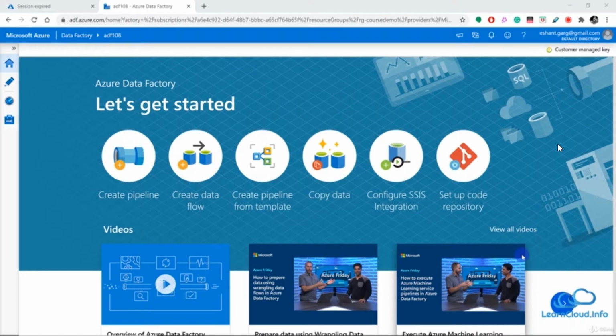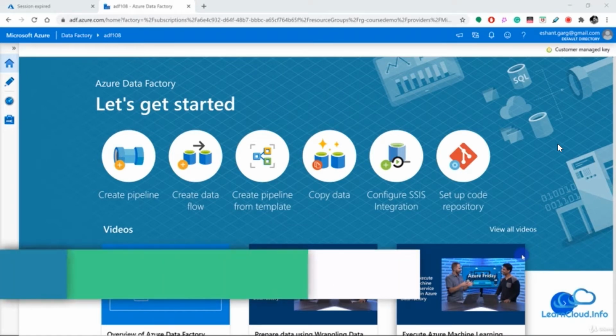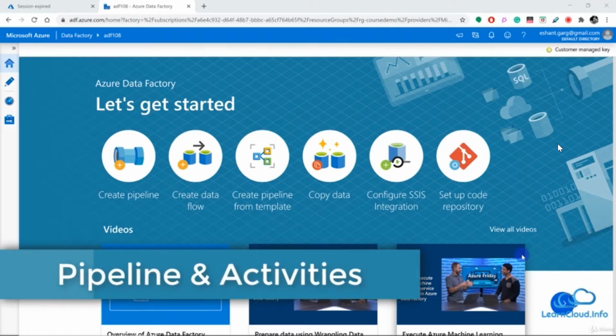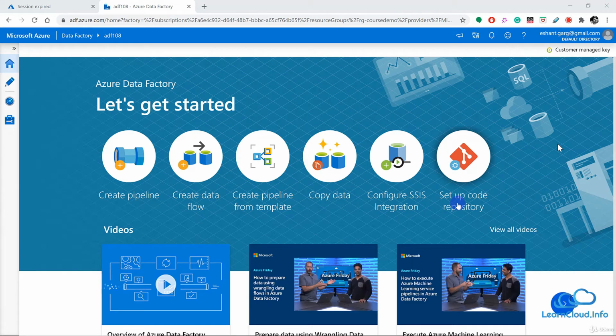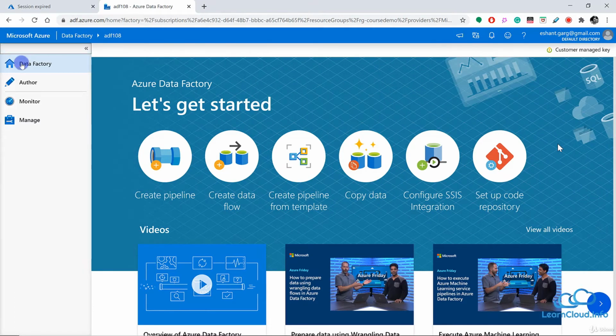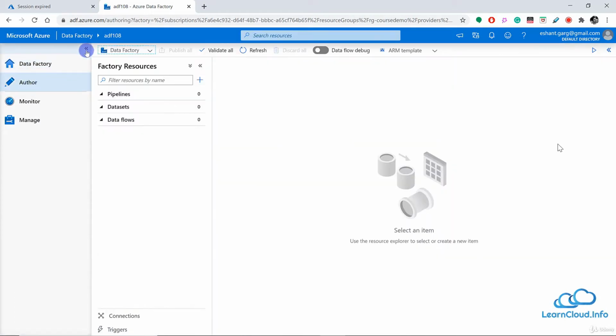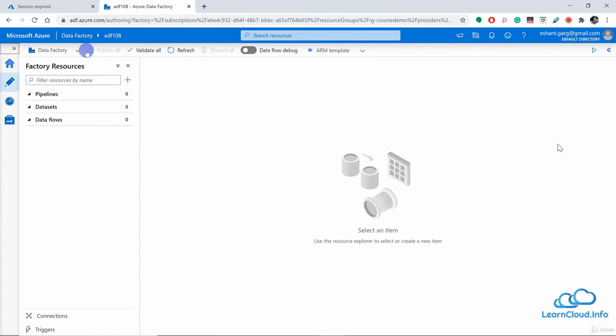Hello friends, welcome back, and in this lesson we are going to discuss a little bit more about pipeline and activities. Right now I am inside my Data Factory portal, which we created earlier. And on the left hand side, I have the author plane. And if I go inside this, let me collapse this. So this is the area where you are going to spend most of your time developing Data Factory.